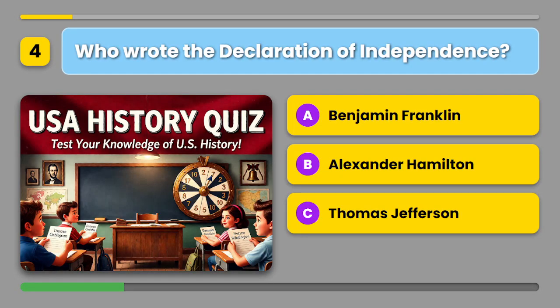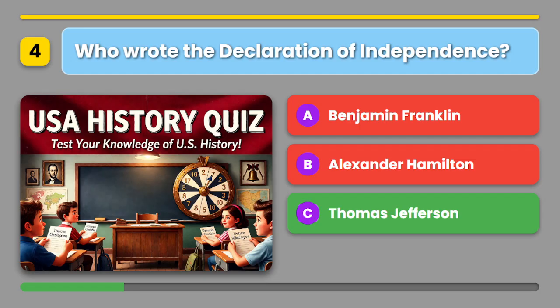Who wrote the Declaration of Independence? A. Benjamin Franklin. B. Alexander Hamilton. Or C. Thomas Jefferson. The correct answer is C. Thomas Jefferson.